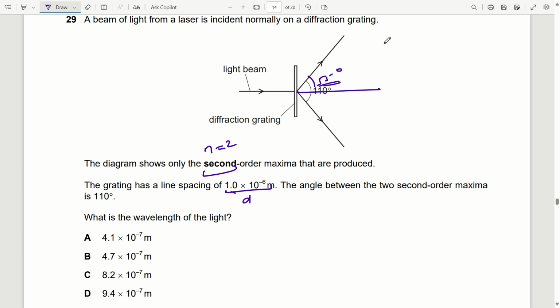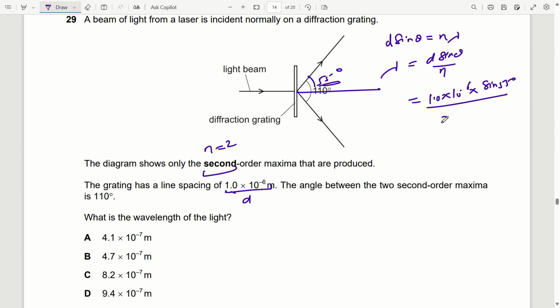We know that d sine theta is equal to n lambda, so lambda will be equal to d sine theta by n. So it will be 1.0 into 10 raised to power minus 6 into sine of 55 degree, divided by 2. On solving you will get 4.1 into 10 raised to power minus 7 meter. So option A is correct.